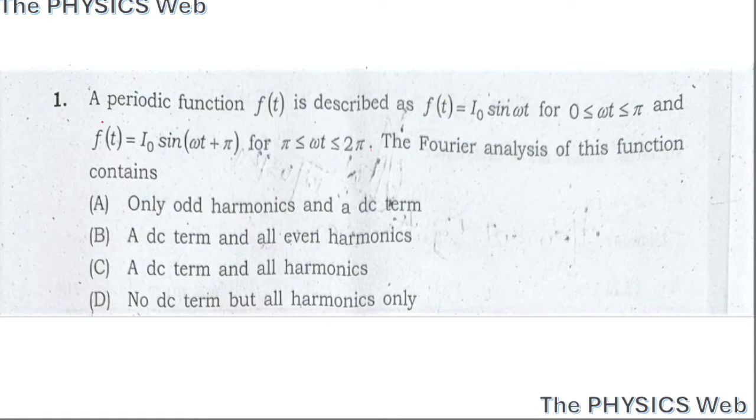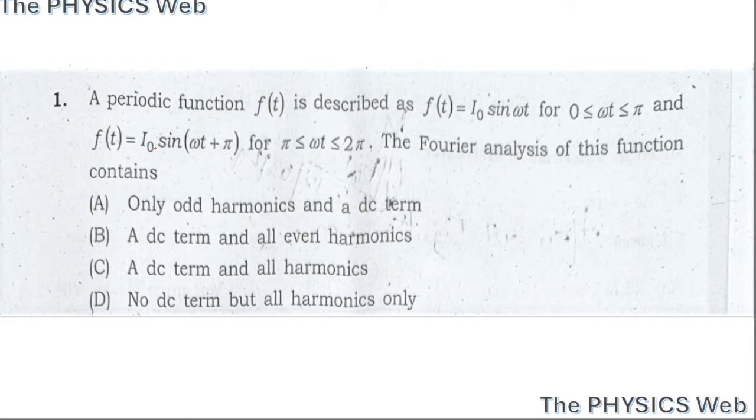Question number 1. A periodic function f of t is described as f of t equals I naught sin omega t for the period 0 to pi, and f of t equals I naught sin omega t plus pi for the period pi to 2 pi. The Fourier analysis of this function contains odd harmonics, even harmonics, or a DC term. We have to find. Okay.